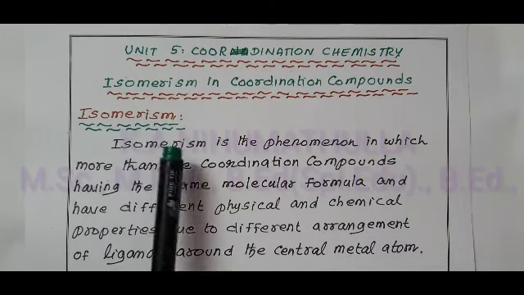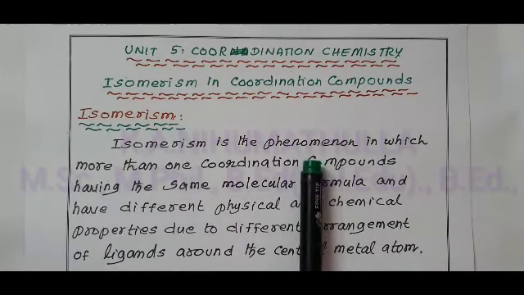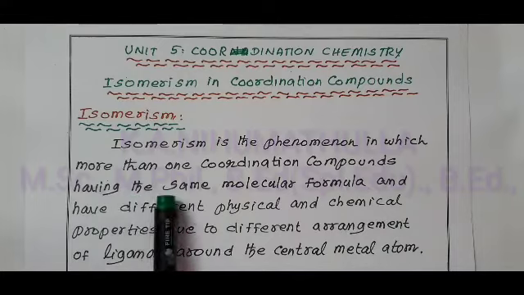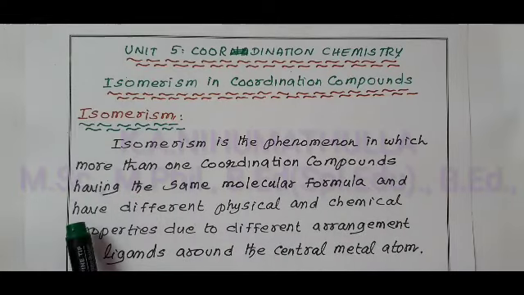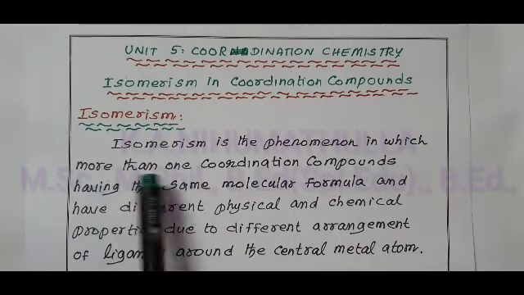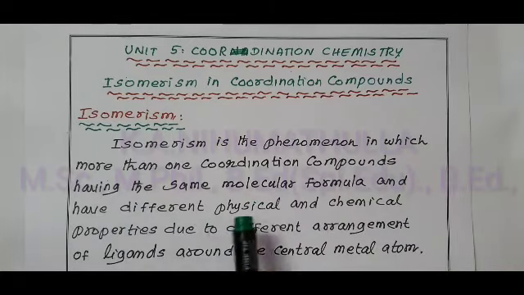Coordination compounds also exhibit isomerism. In coordination compounds, isomerism is the phenomenon in which more than one coordination compound has the same molecular formula but different physical and chemical properties due to different arrangement of ligands around the central metal atom.